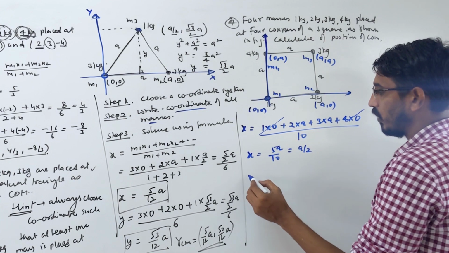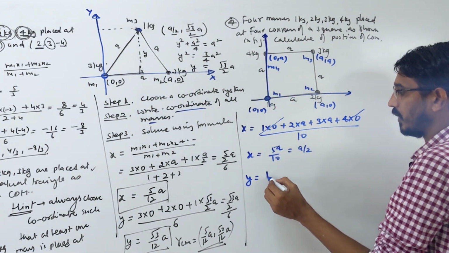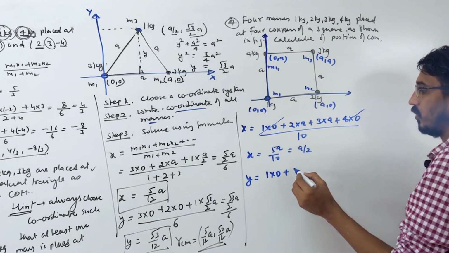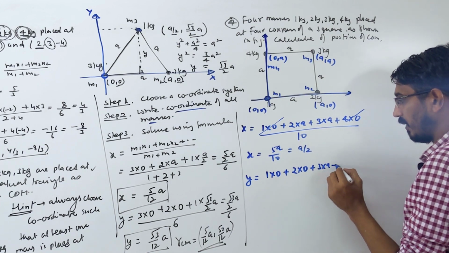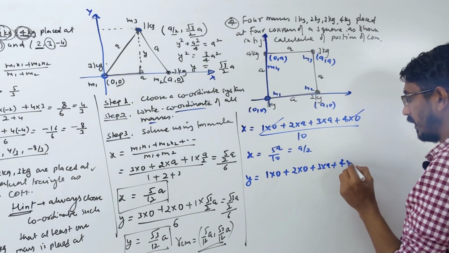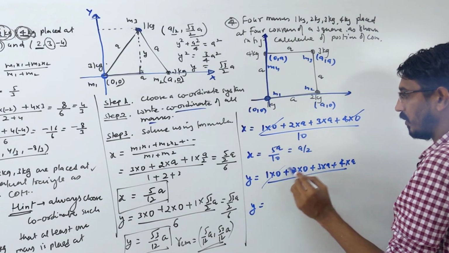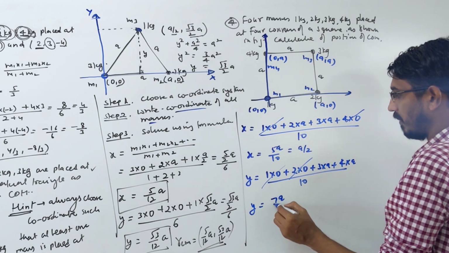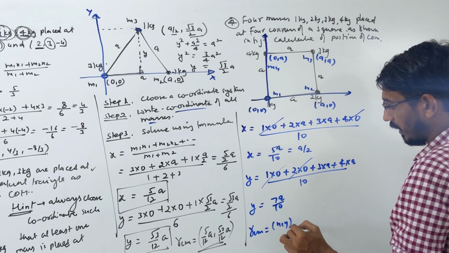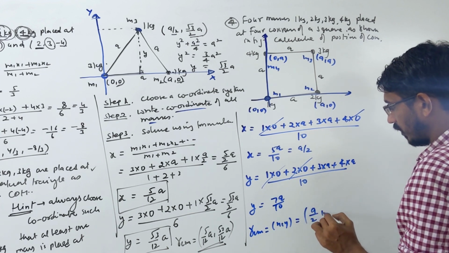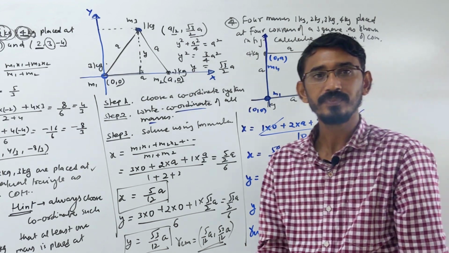Same way you would find the Y coordinate, M1 Y1, M2 Y2, right? So M1 means 1 into 0, M2, 2 into 0, M3 means this one, 3 into a, then M4, 4 kg into a, right, divided by 10. So the Y coordinate simply becomes, this is 0, that's 0, 3 and 4 means 7a by 10. So that's your Y. So RCM will be equal to simply X comma Y, which comes to a by 2 comma 7 by 10 of a. That's your coordinate, right? Okay.